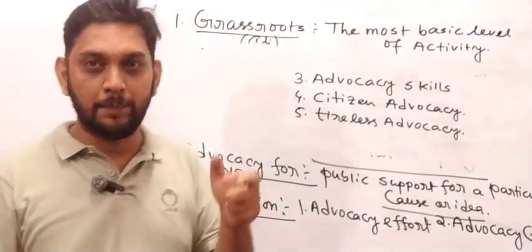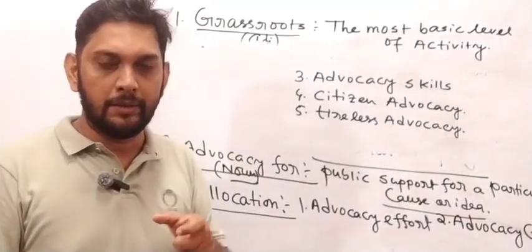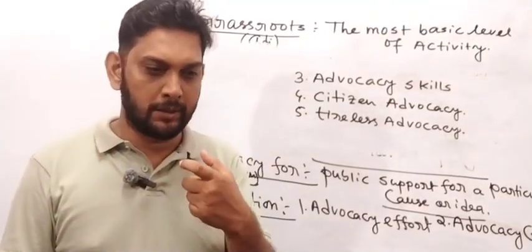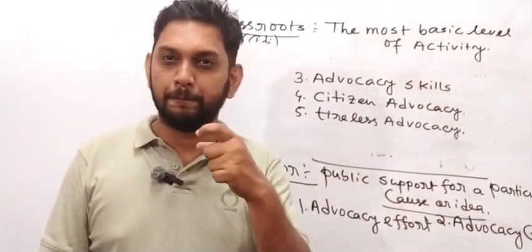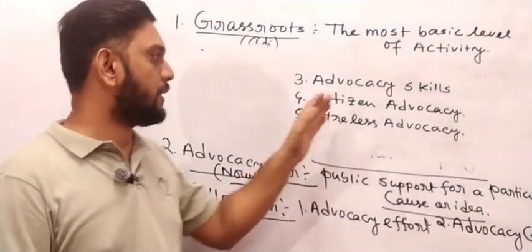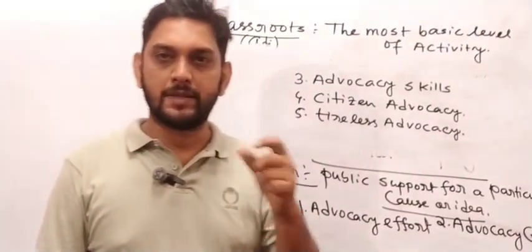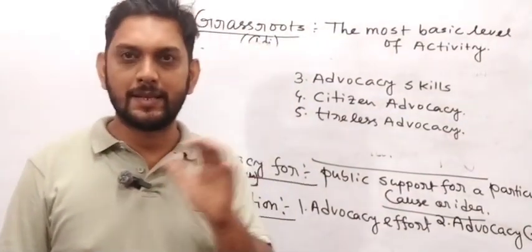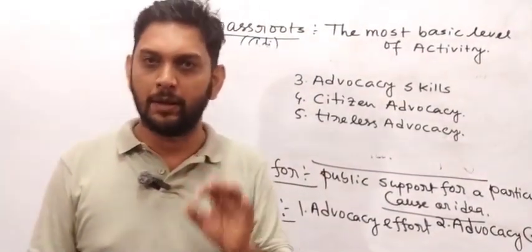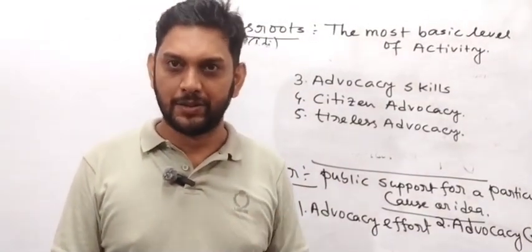Citizen advocacy played a very important role to protect or to provide public services. Now all the sentences have been formed by me right now. I haven't learned anything else in my life yet.